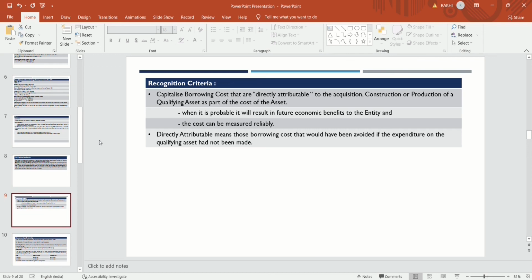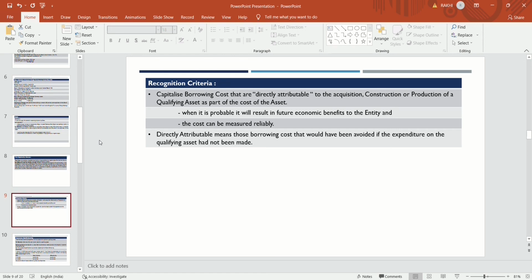When the company does not have any future economic benefit from that asset, then that cost is not to be recognized in the cost of the asset. That interest amount is not to be capitalized with the respective asset and is to be charged to P&L, because there is no probability that future economic benefit will be incurred by the company from that asset.